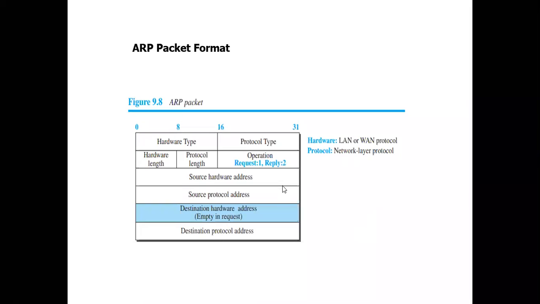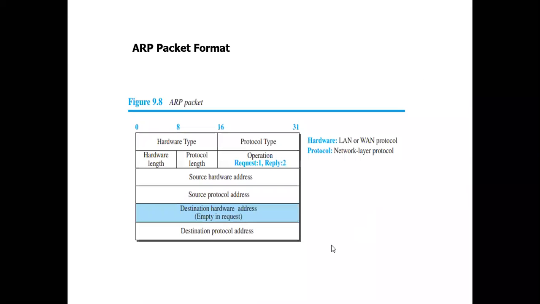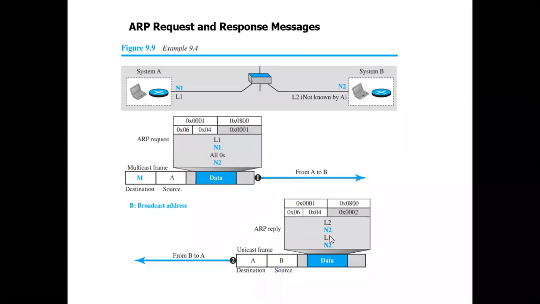Now this system B will become the source, right? So that is why L2 is the hardware address, and what is the protocol address? It is N2. And now, instead of all zeros, yes, we already know the link layer address of the destination and the protocol address. So it is L1 and N1.